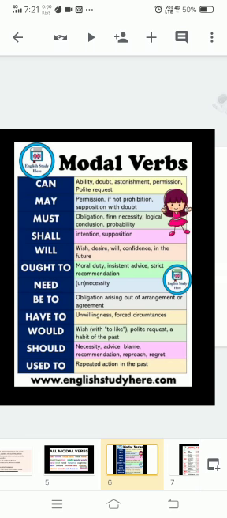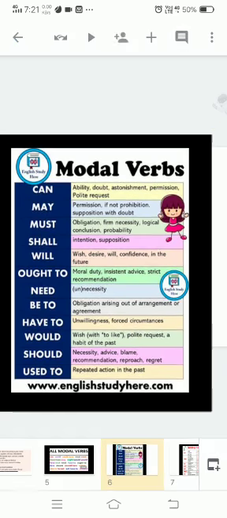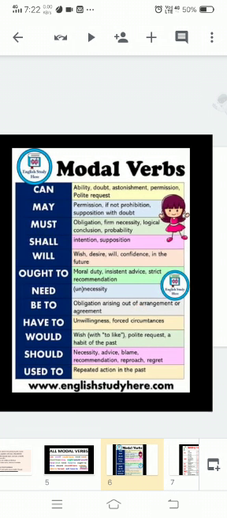Must, the next modal, is used to express obligation, firm necessity, logical conclusion, probability. For example: you must obey the instructions. I must switch off the computer now. You must see the principal now. Shall is basically used to specify an intention or supposition, to express the pure future with the first person, I and we. Like: we shall go to the market tomorrow. What shall we do this weekend? We shall do as you are told.